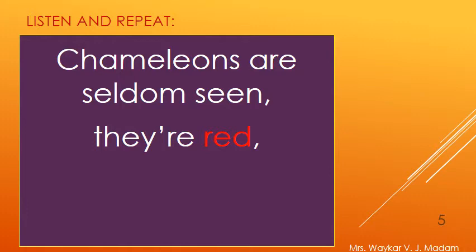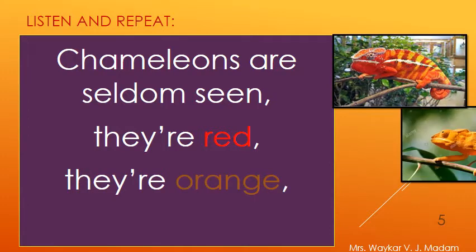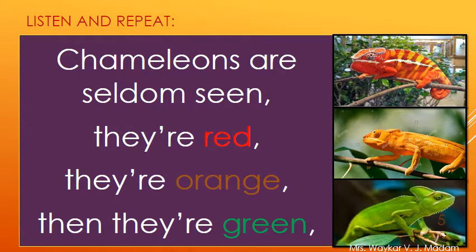They are red, they are orange, and then they are green. See in the picture above, there you can see a red chameleon, an orange chameleon, and a green chameleon. Do you know why they change their color? They change their color because they are protecting themselves or hiding themselves from the predators, meaning those who attack other animals for food. So they are red, they are orange, and then they are green.